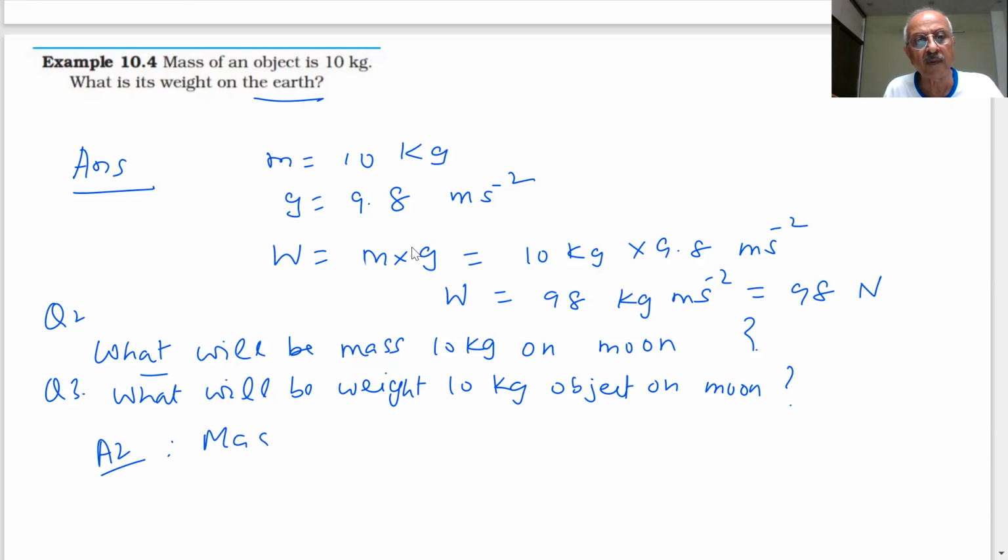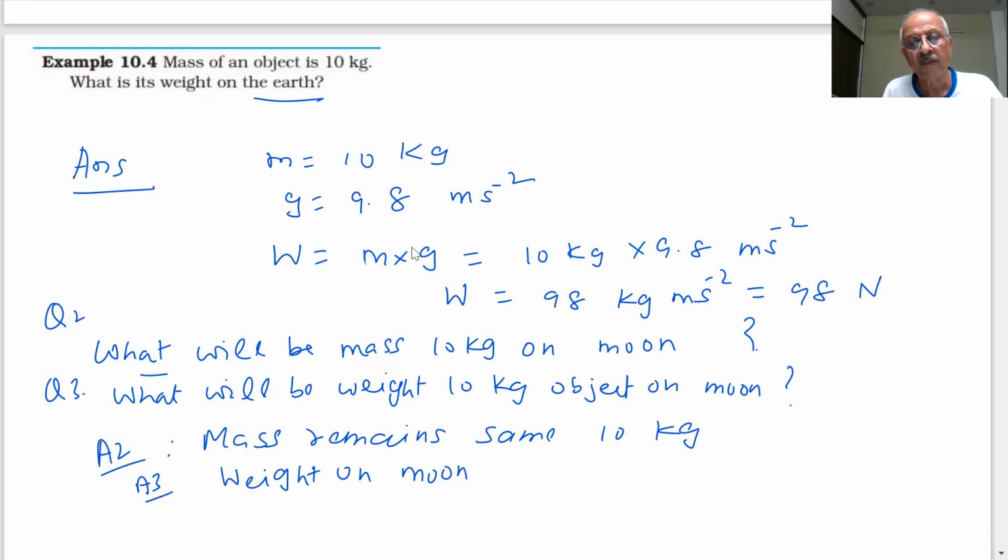Mass will remain same. And what will be the weight? How much? 16.3 Newton.